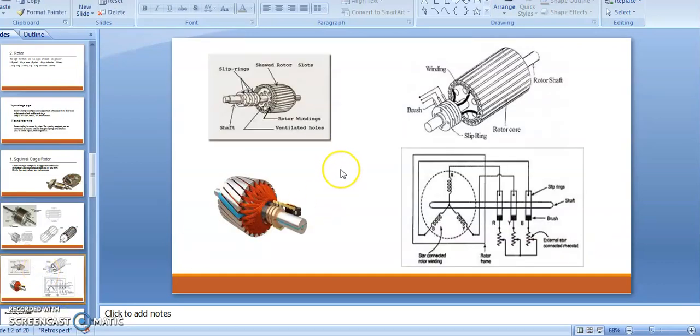So here in the slip ring induction motors, we are providing winding in the rotor as well as in the stator. म्हणजे स्टेटरला तर ऑलरेडी वाइंडिंग असणारच आहे, पण स्लिप रिंग इंडक्शन मोटर इट इज नथिंग बट अ वाउंड रोटर मोटर. So here in the slip ring induction motor, we are providing the winding in the rotor. स्क्वेअर केज मध्ये रोटर वाइंडिंग नाही, फक्त बार्स आहेत. मात्र स्लिप रिंग इंडक्शन मोटर मध्ये कंपल्सरी we should provide the rotor winding.